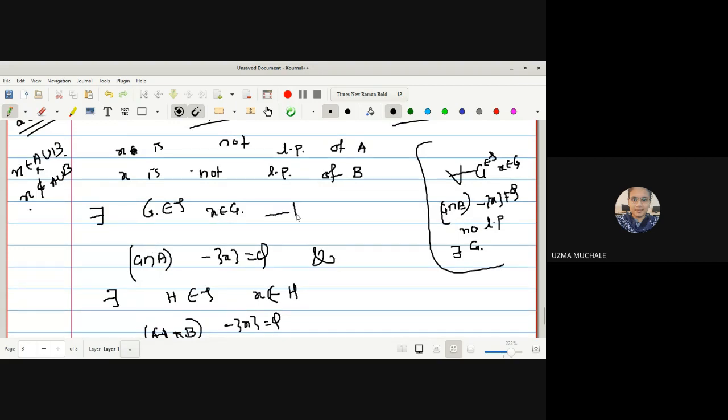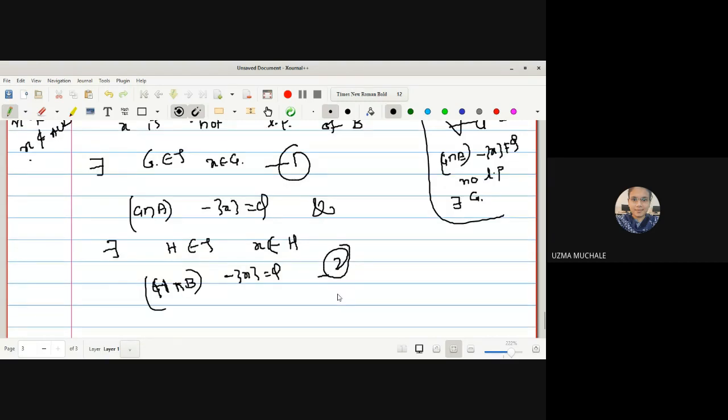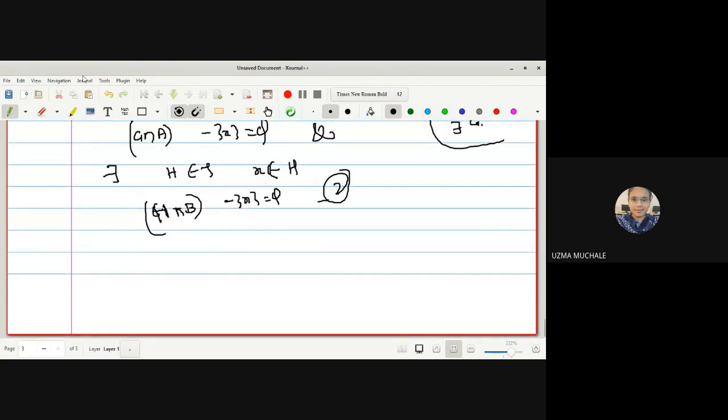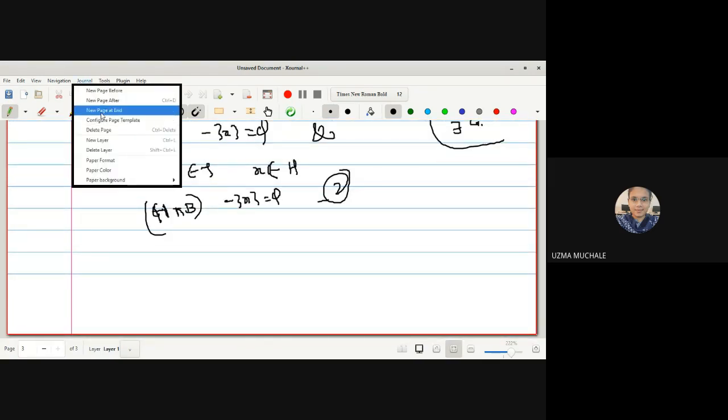Definition of a limit point. Let me name these equation 1 and 2. Simply we are using the definition of not a limit point. For not a limit point, for all will be converted to there exists. So from these two expressions, we have to evaluate in such a way that we will get a contradiction somewhere.